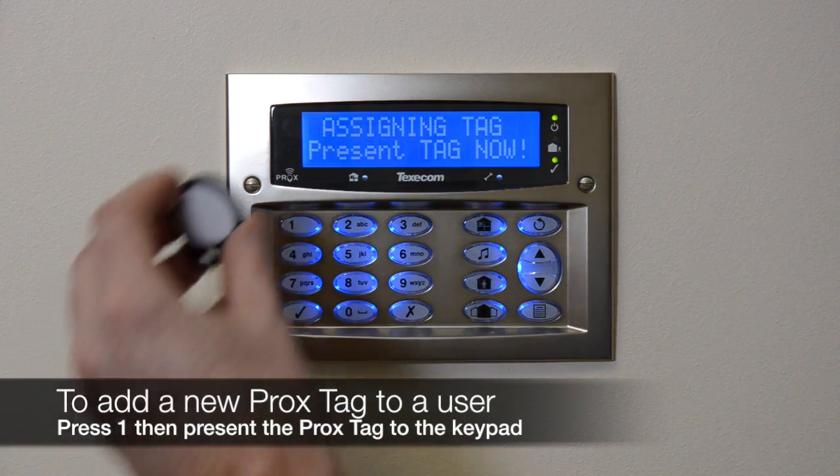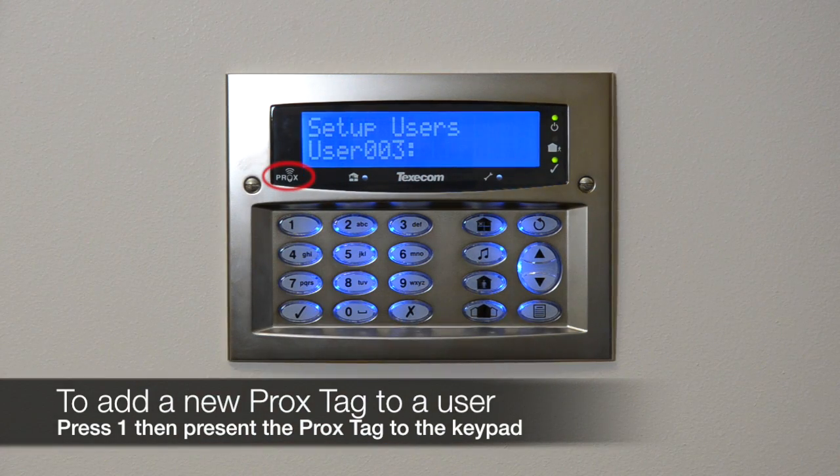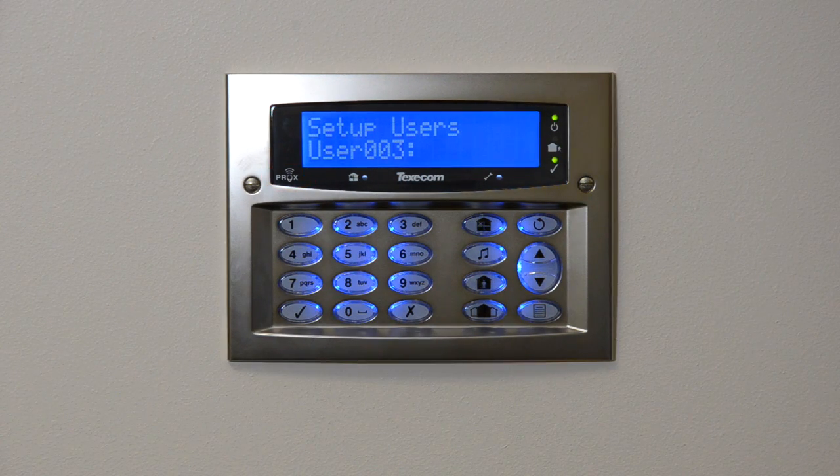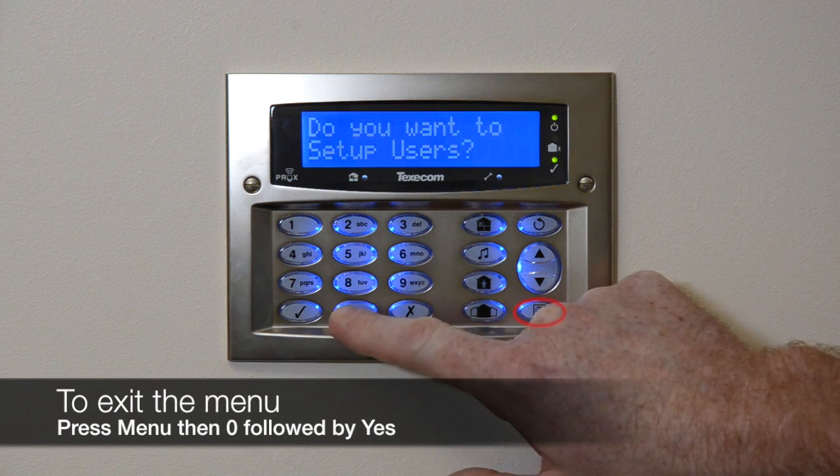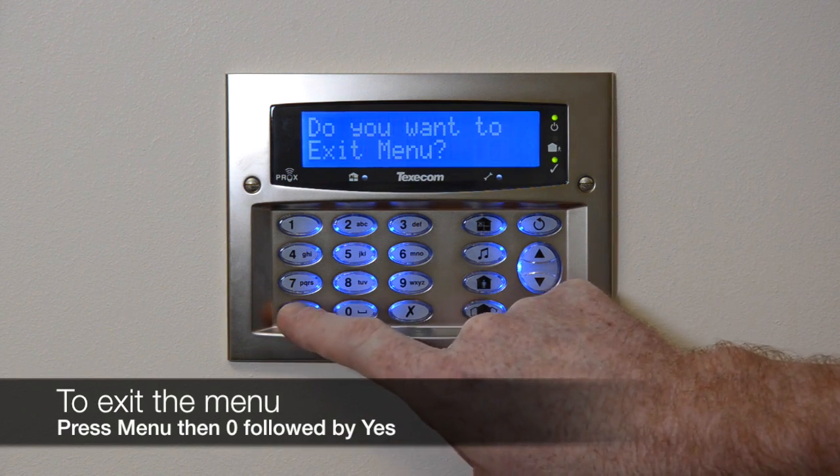and then offer the tag. That tag is now learnt on. To go back to unset mode, press menu, 0 and then yes or tick.